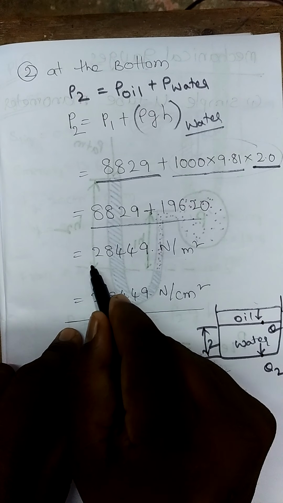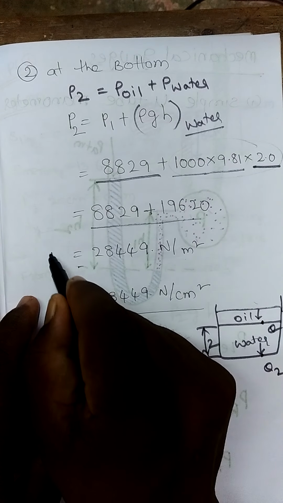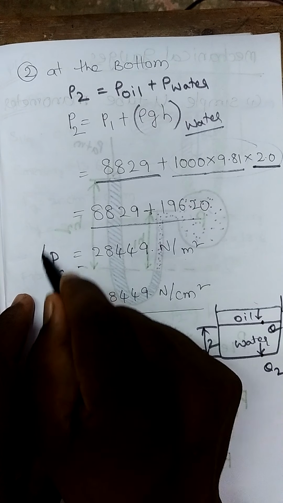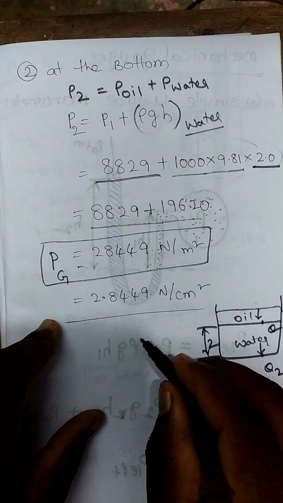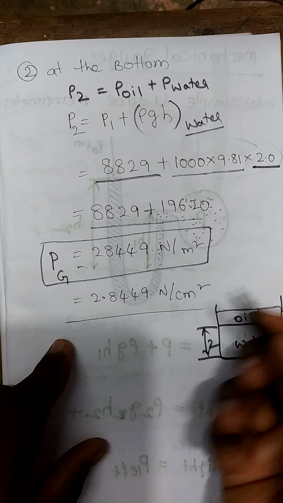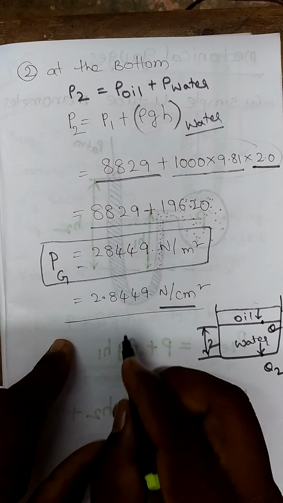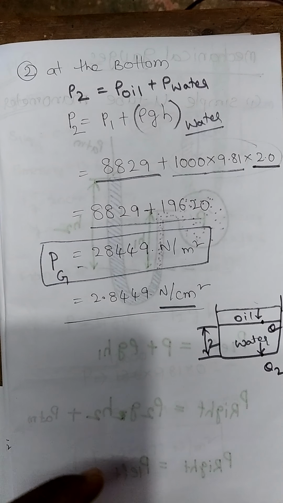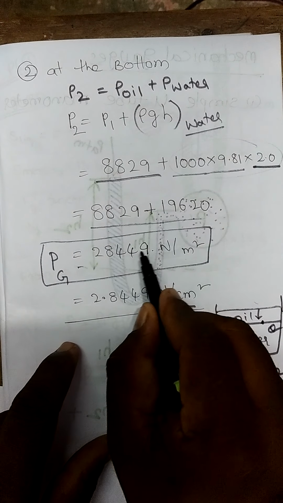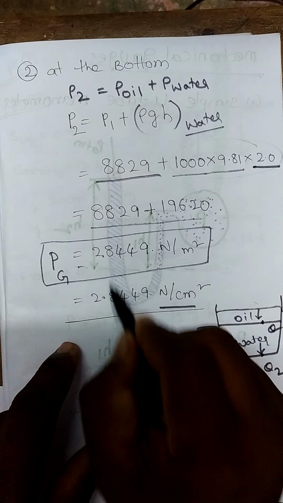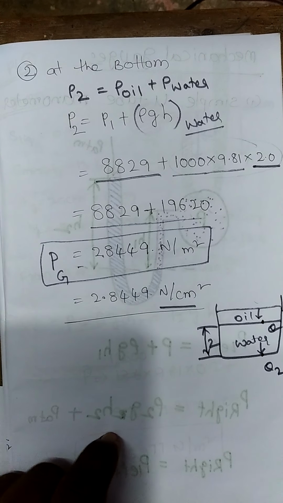From that you can write the pressure at the ground, which is equal to 28,449 Newton per meter square, which is also written in centimeter square as 2.8449. Just 4 decimals you have to shift that side. So 1, 2, 3, 4. Then the point will come. Thank you one and all.